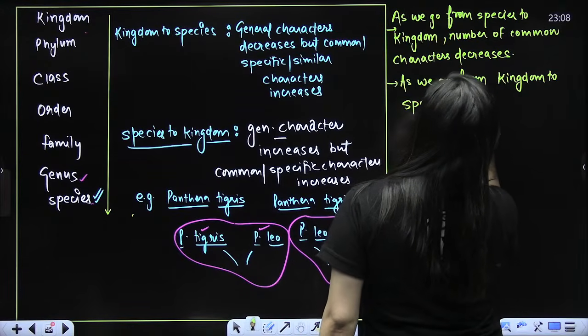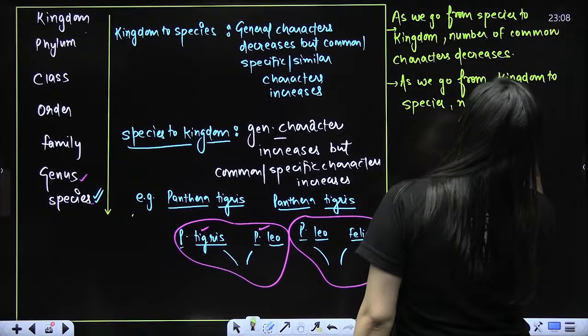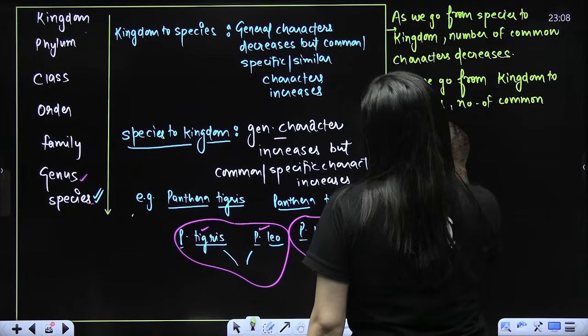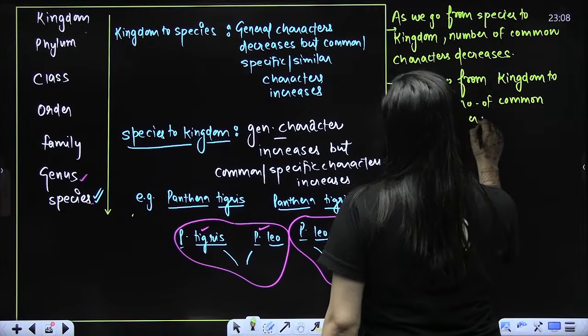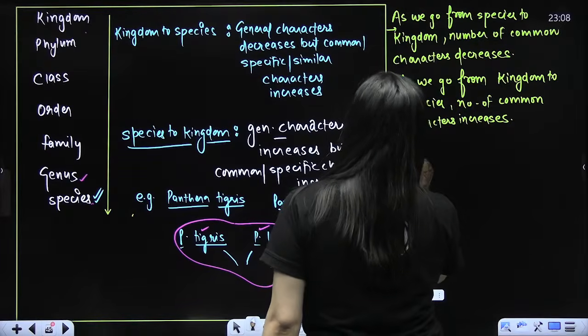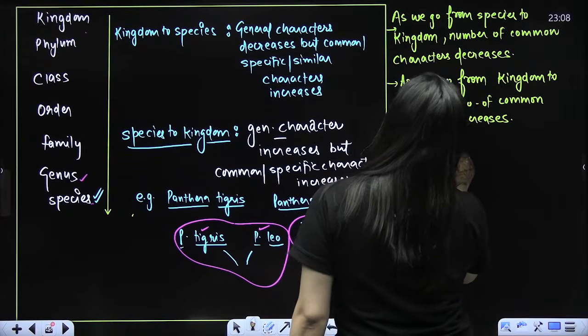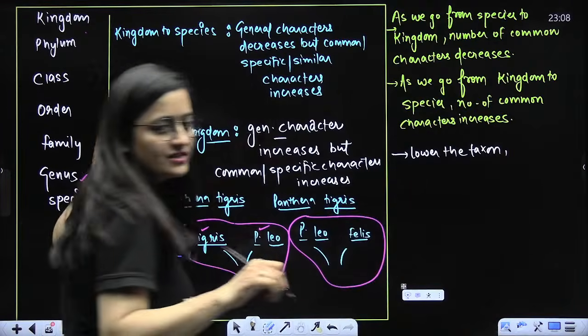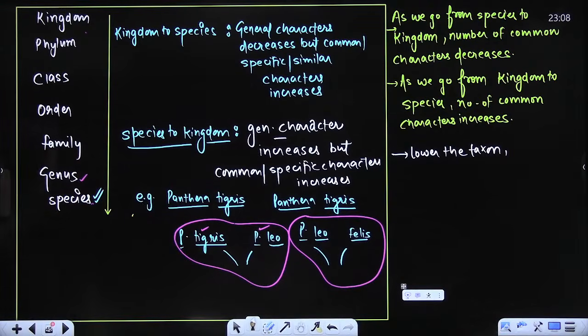Number of common characters increases. Done, beta? So lower the taxon. Like lower taxon, these are the taxons when you are talking.